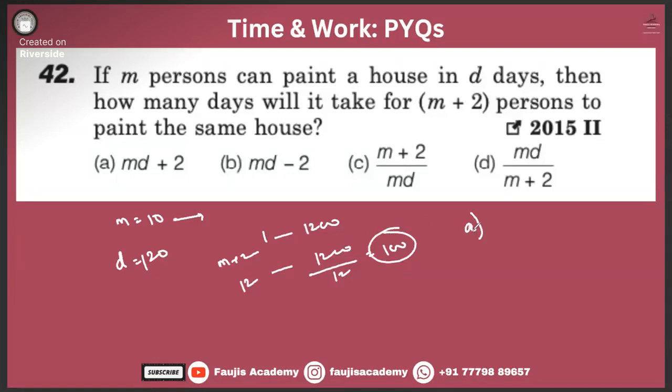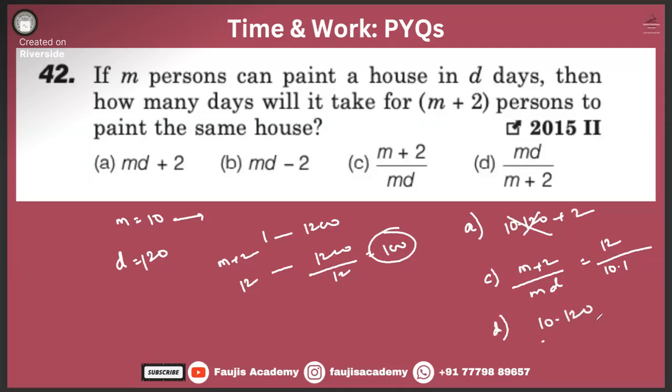Option A: MD, M is 10, D is 120, plus 2. No, minus 2 also it won't work. Okay, let's check for option C. M plus 2 divided by MD. M plus 2, that means 12, divided by MD. MD means how much? This is 10, and this one also won't work. Let's check for D. M is how much? 10. D is how much? 120. M plus 2 is 12. How much is that? The chance of option D is correct.